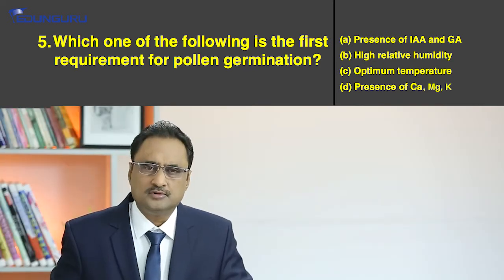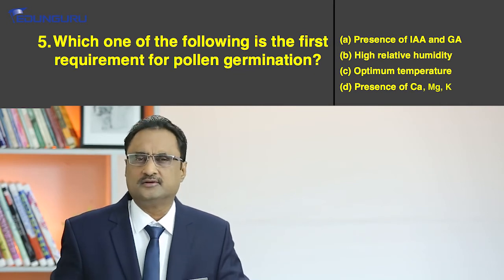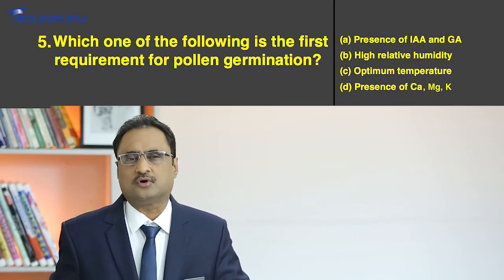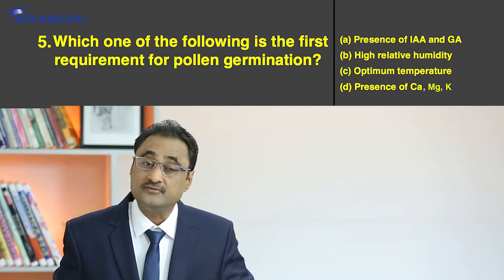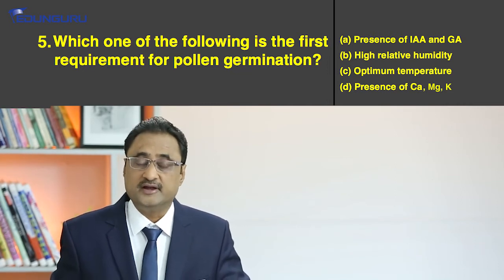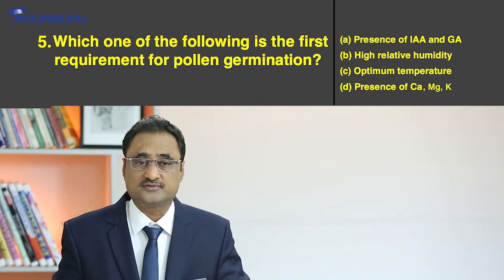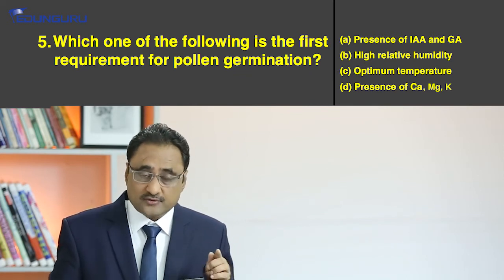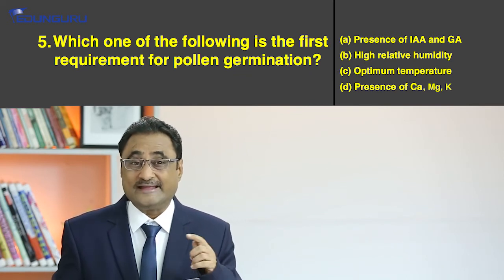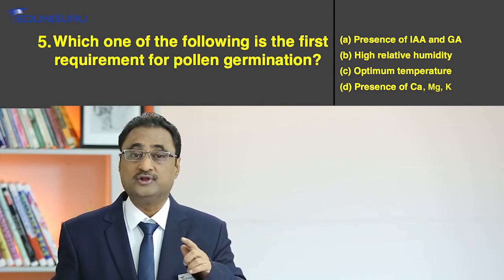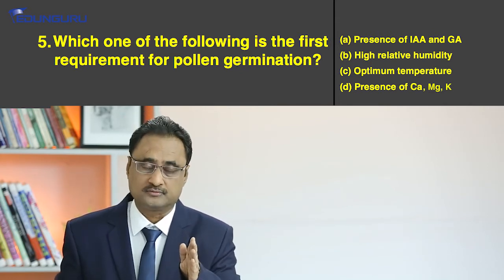The first and foremost thing which initiates germination is the relative humidity. It is the relative humidity that determines the penetration of the intine in the form of the pollen tube that comes out of the colpus.